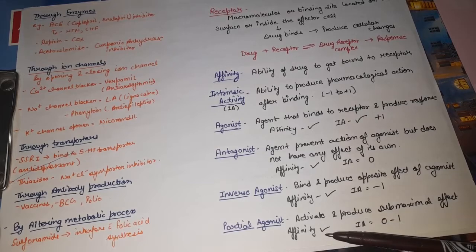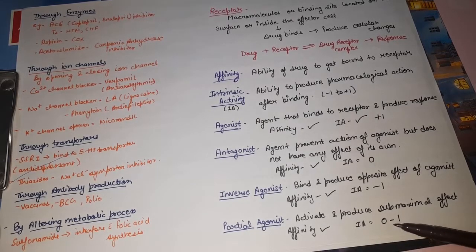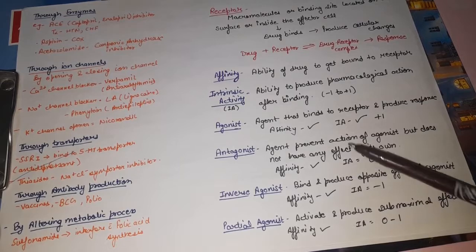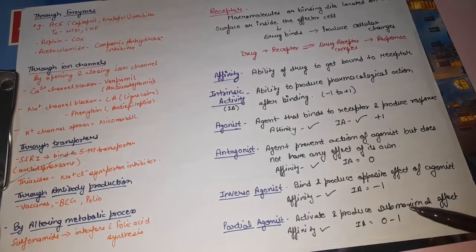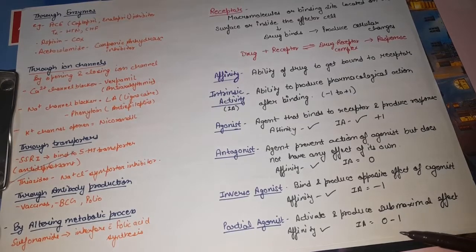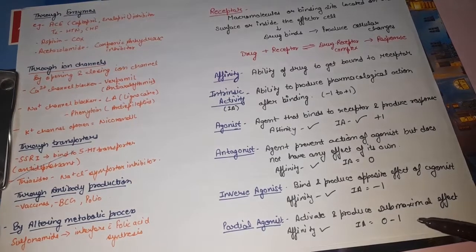So affinity is present and intrinsic activity varies from 0 to 1. If an agonist is present, then they will act as an antagonist, so the effect will be 0. And when there is no agonist, then they act as an agonist, so there will be a response, which will be +1. Thus intrinsic activity varies from 0 to 1.